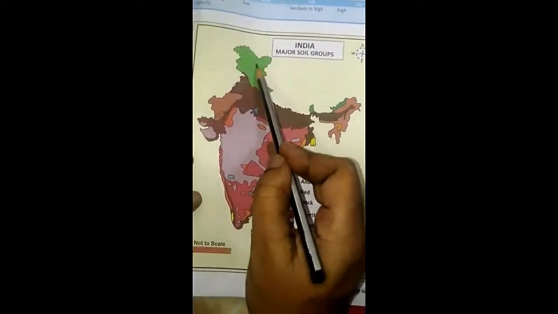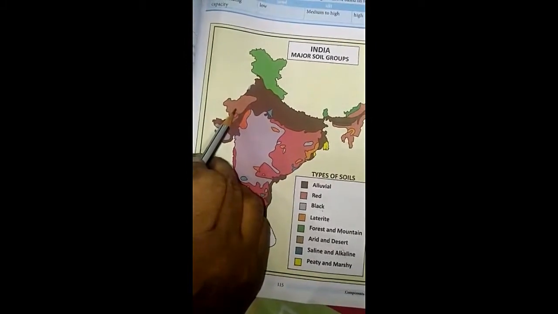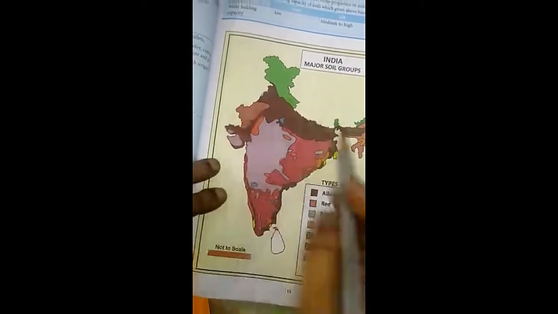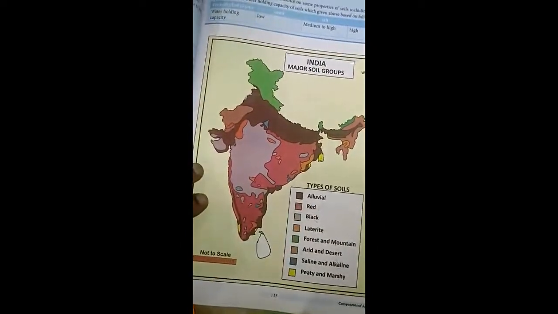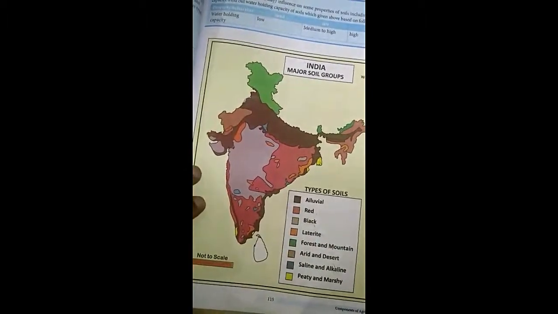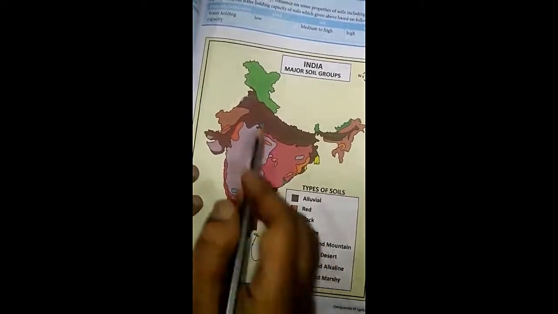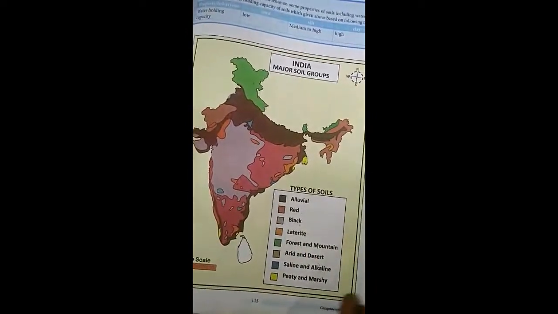Mountain soil is here only. Desert soil is in the Thar desert. Black soil is in Maharashtra. Laterite soil is in Karnataka. Forest and mountain soil is on the top. We have already learned all these soils.